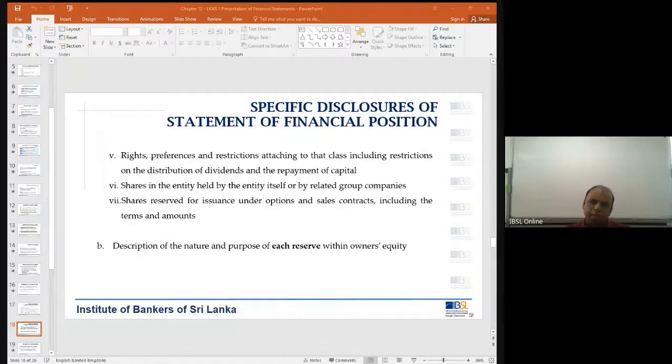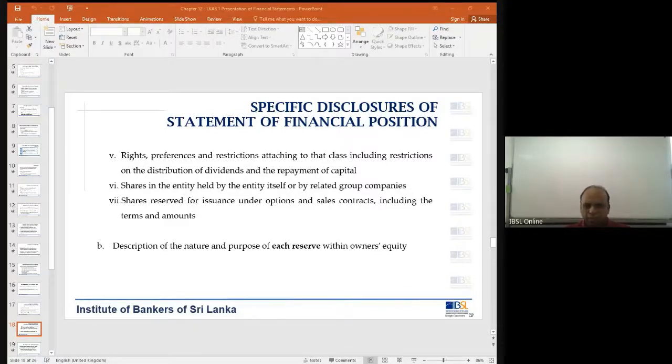But when you go to a bank, what is more important for a bank? A bank is built around cash. So cash is the most liquid asset for the bank. As a result, their most liquid item will come at the top. So we have a specific term for this.